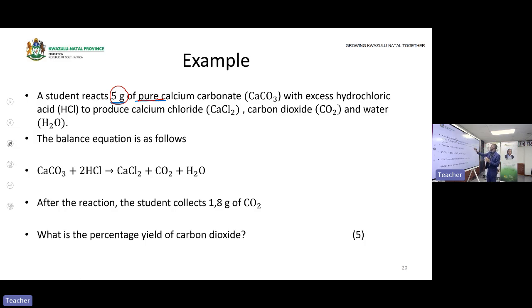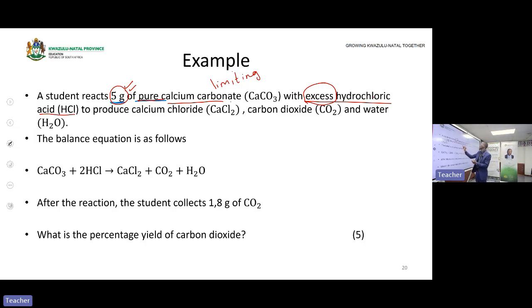Okay. What is reacting with calcium carbonate? Excess hydrochloric acid. The word excess tells you which one is the limiting reagent. That means calcium carbonate is the limiting reagent. It is the one that is going to be used up first in this chemical reaction because hydrochloric acid is in excess. So the 5 grams of calcium carbonate will be used in this reaction. Let's continue with our statement.